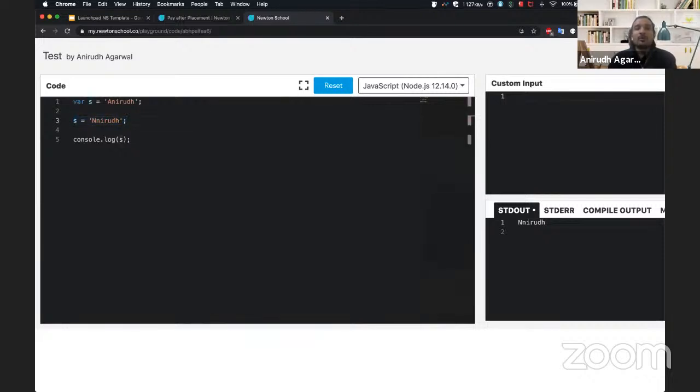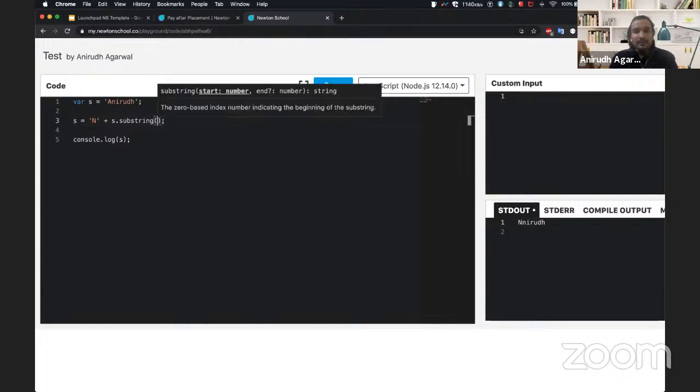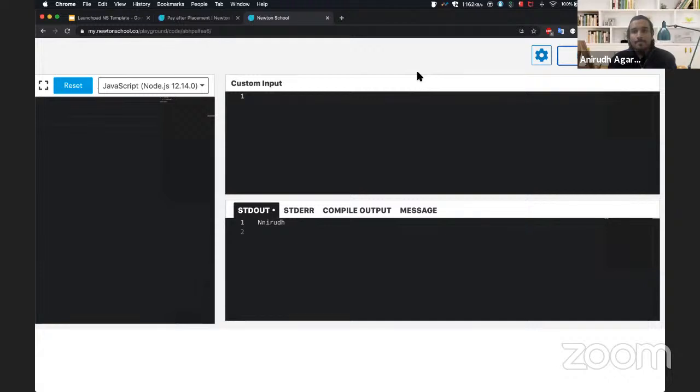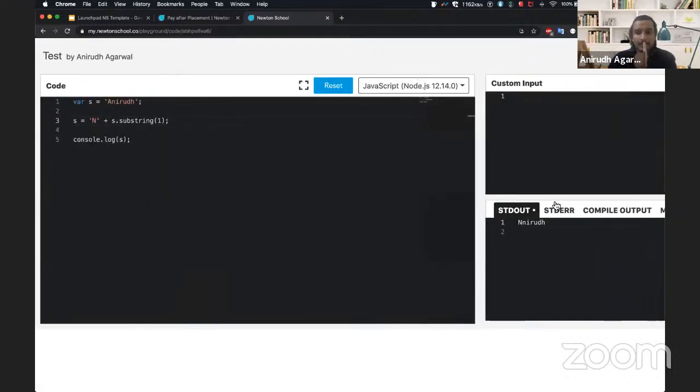But one more way to do it, just to give you an example of how slice works, is that we will do n plus s dot substring, and we'll pass it index 1, and we'll print the exact same result.